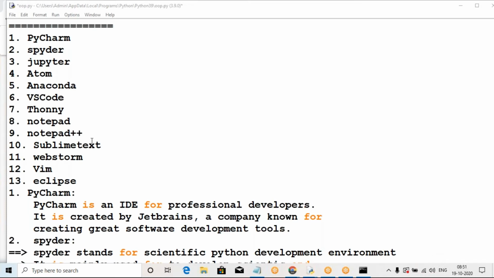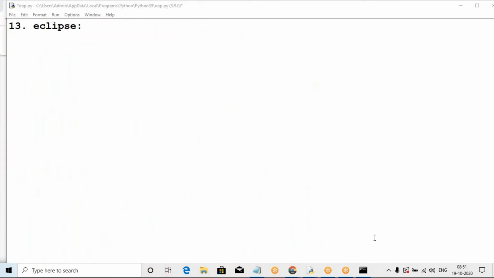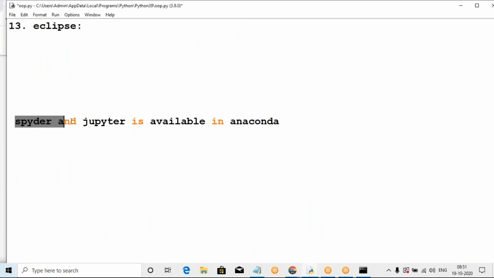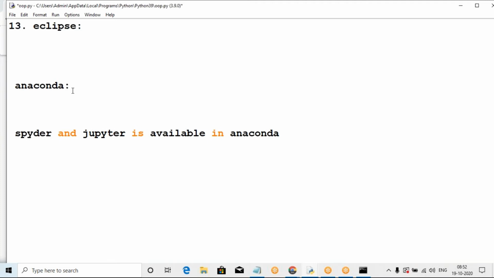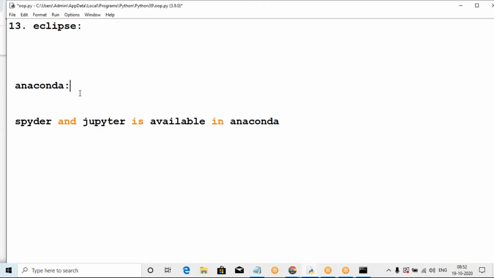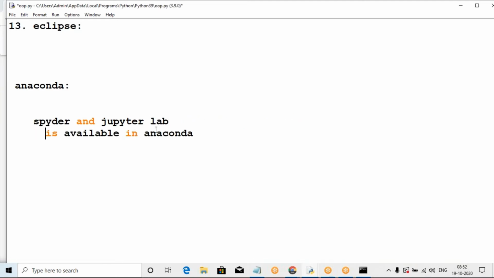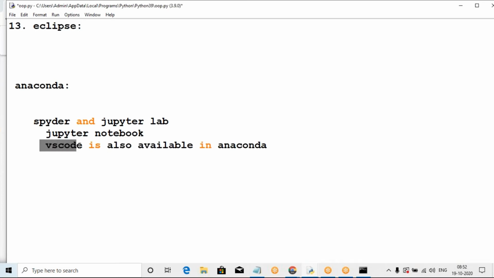Yes, in Anaconda there are different environments. One question from Sunil: the latest are Spyder and Jupyter, available in Anaconda. Yes, in Anaconda, different environments are available. Spyder is available. Jupyter is available. Jupyter Lab is available. Jupyter Notebook is available. VS Code is also available in Anaconda.